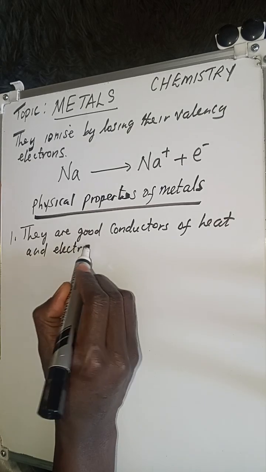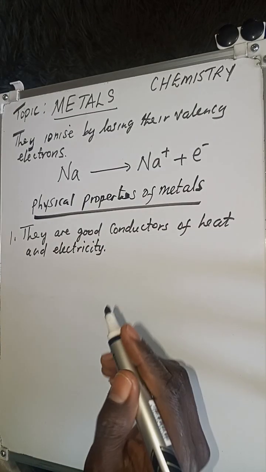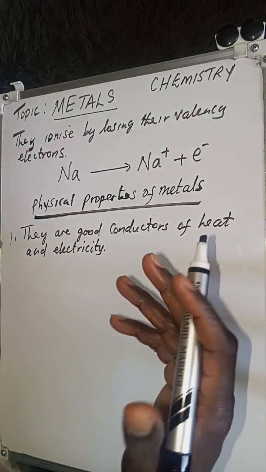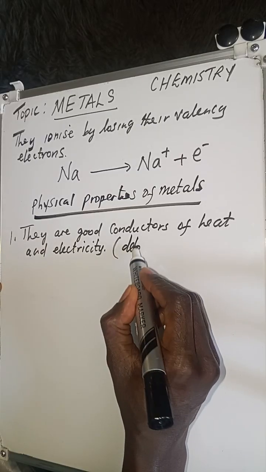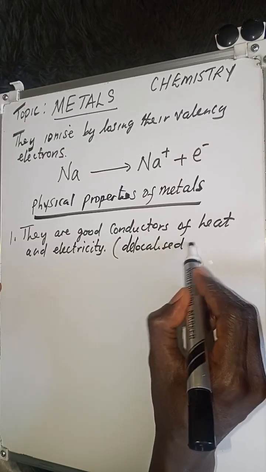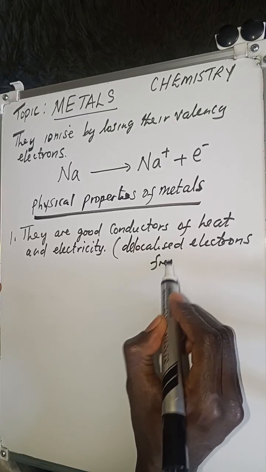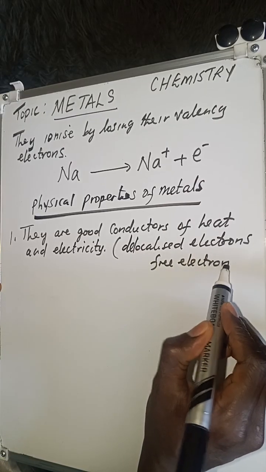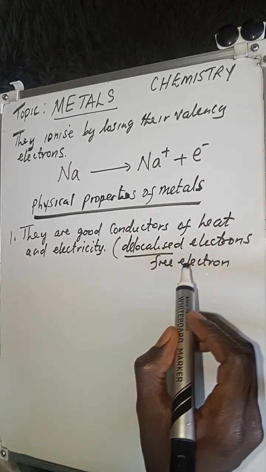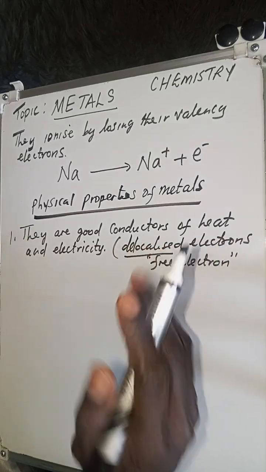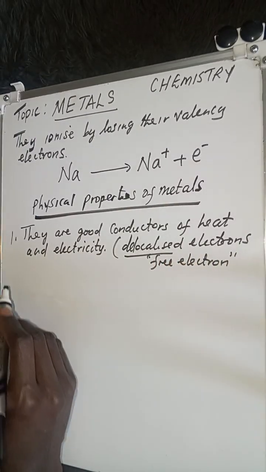Now in the exam, they can ask you why metals are good conductors of heat and electricity. It is because of what we call delocalized electrons. Delocalized electrons are simply free electrons that are found in a metal lattice. Because of these delocalized electrons found within the metal lattice, metals are good conductors of heat as well as electricity.